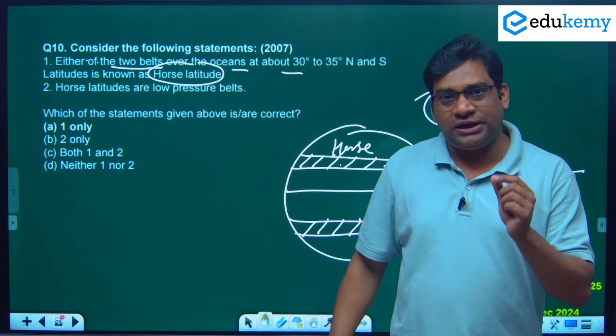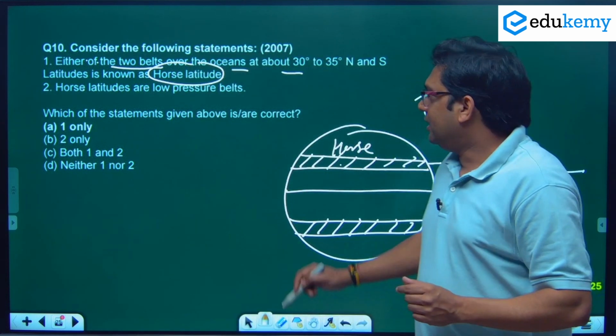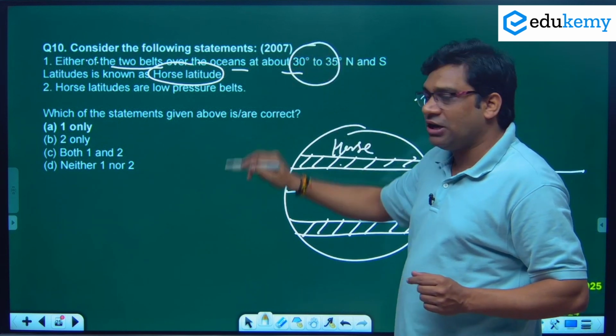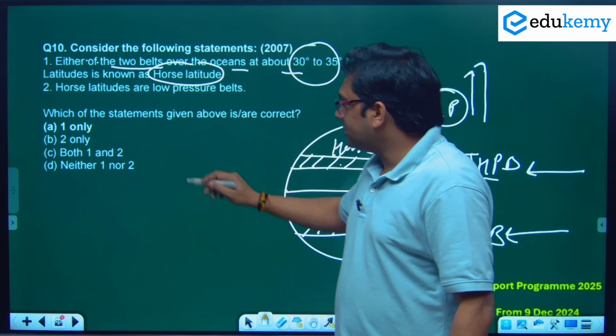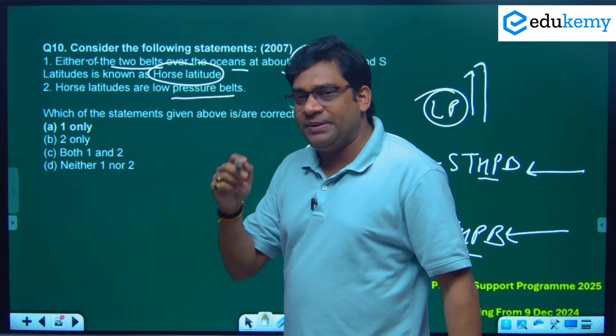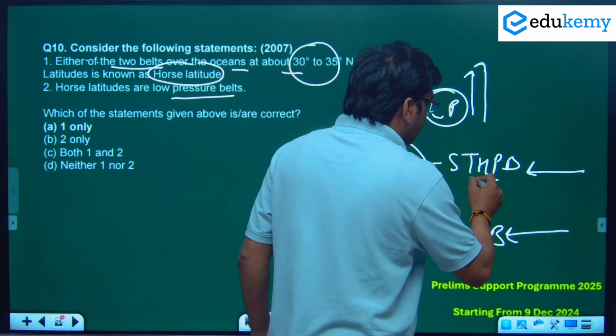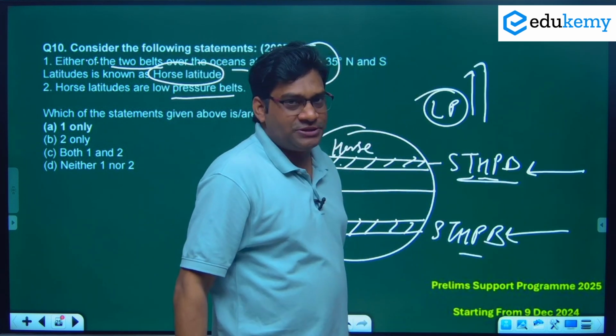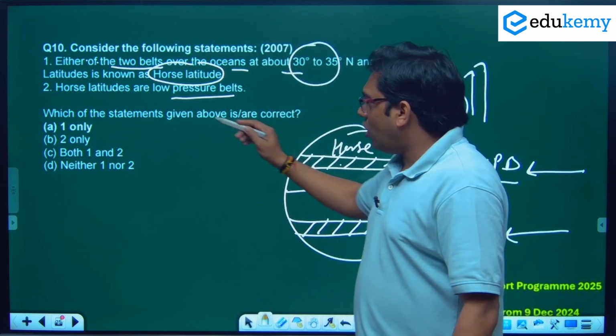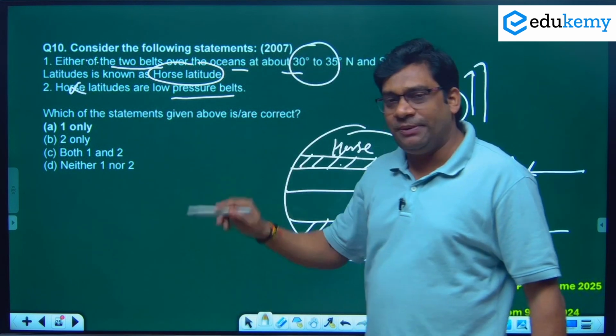So yes, this is correct. The horse latitude is present between 30 to 35 degree north and south latitude. The second statement: horse latitude is also a low pressure belt. अब यहाँ पर low pressure belt बोल दिया. So I say no, this is a high pressure belt, because this is the subtropical high pressure belt. So obviously, statement 2 is not correct.